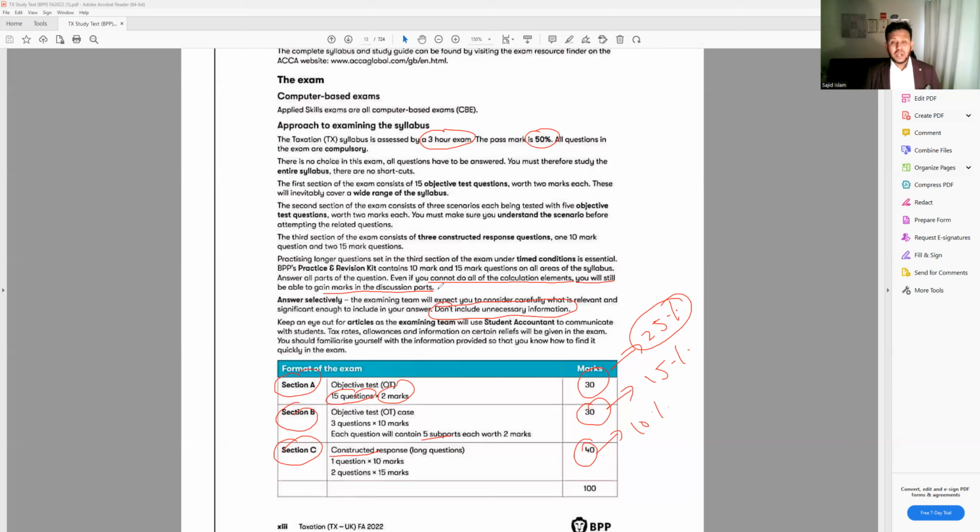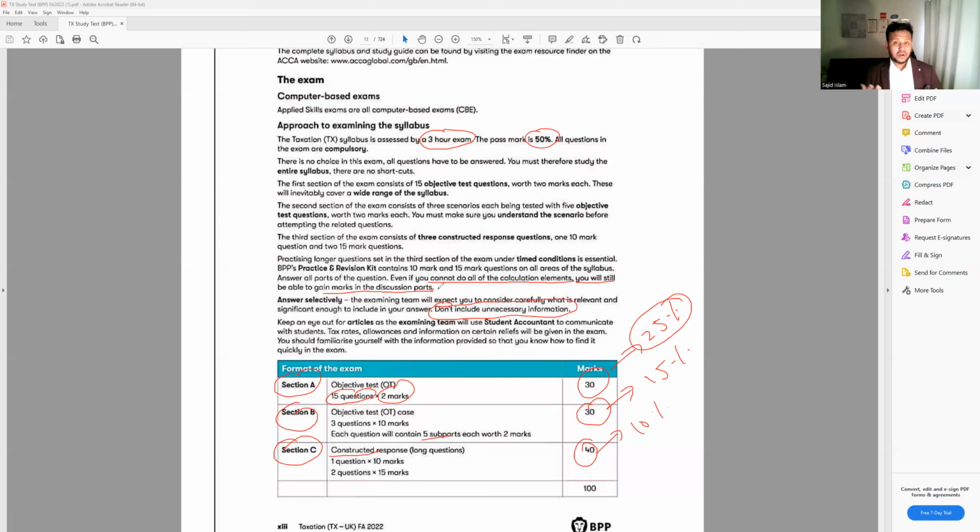So it's very important. Do not think, okay, my calculation is wrong, so there's no point going further. Don't do it. Keep writing. There's no negative marking for that. As long as you know how it works, keep writing. HMRC, the examiner, they don't want to see how good your calculation is. The examiner wants to see that you know the way to calculate it and how it works. So if you know this, this paper could be a very interesting paper for you, and you will learn a lot of things about taxation.